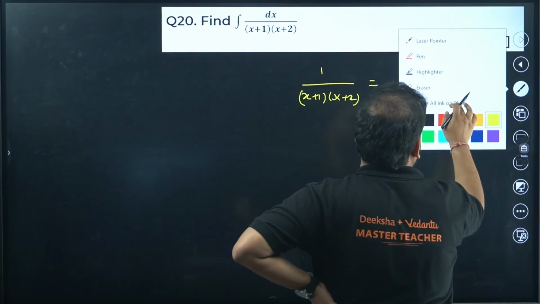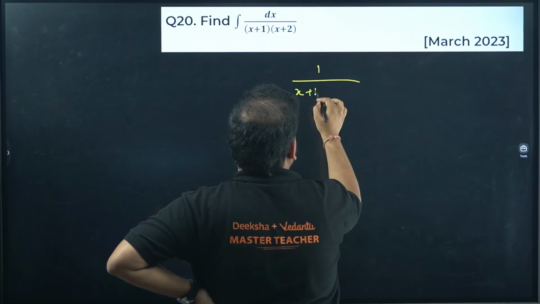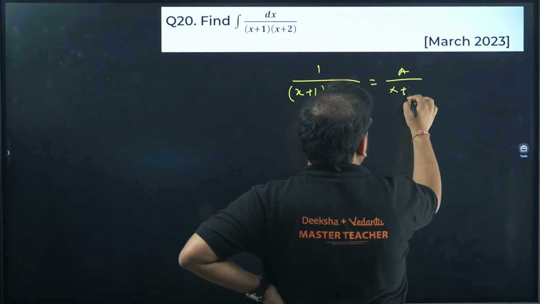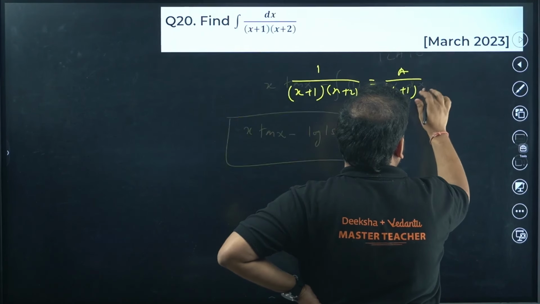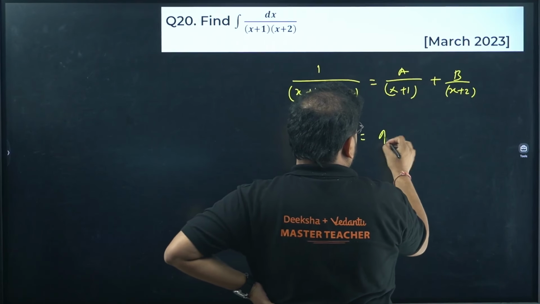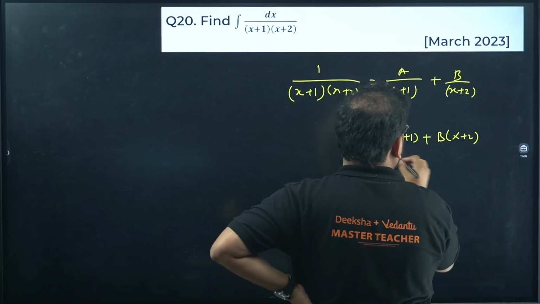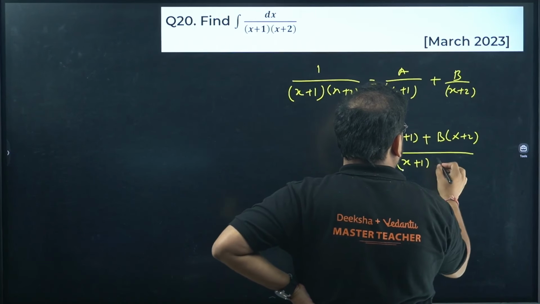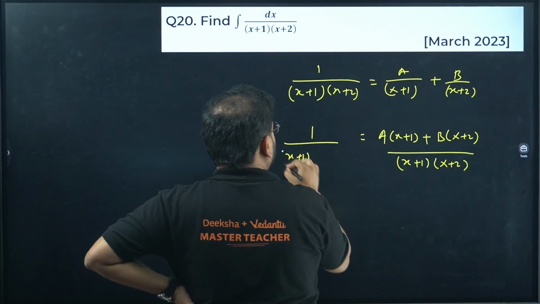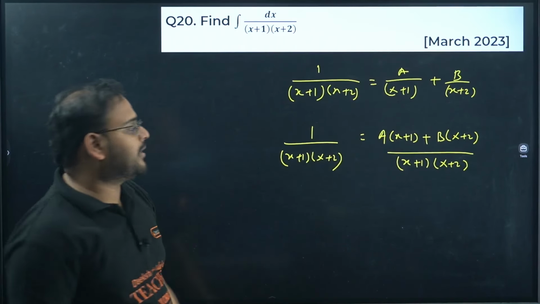I'm writing this as 1 upon x plus 1, x plus 2 equals a upon x plus 1 plus b upon x plus 2. So 1 equals a times of x plus 2 plus b times of x plus 1. I'm trying to write all the steps because it is your boards. You can see the denominator is same, so I can compare the numerator.